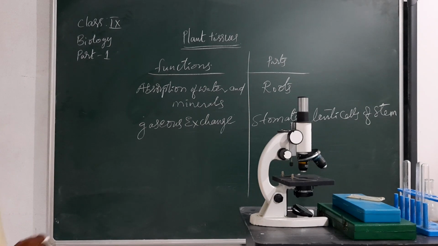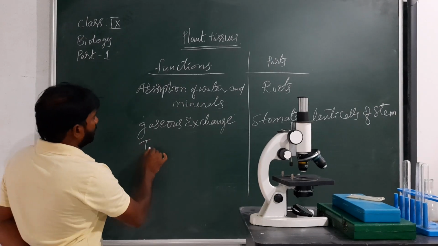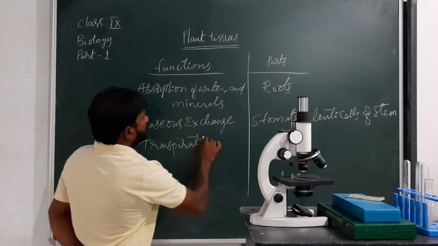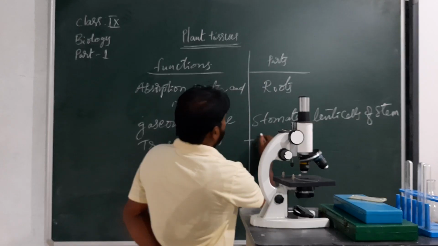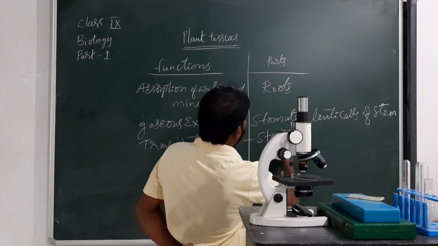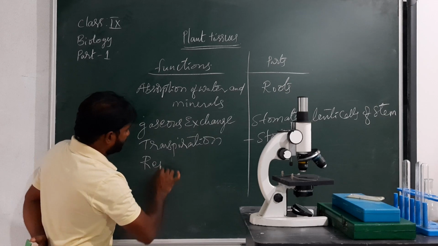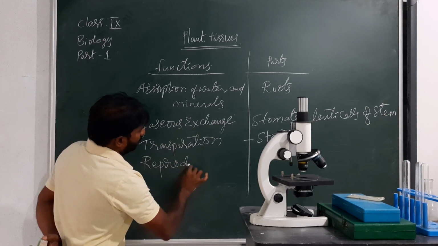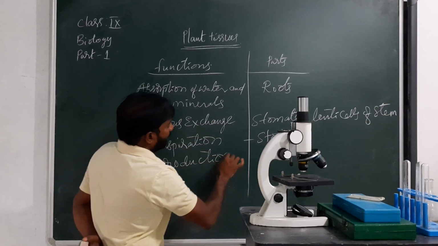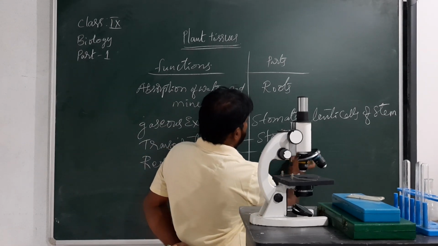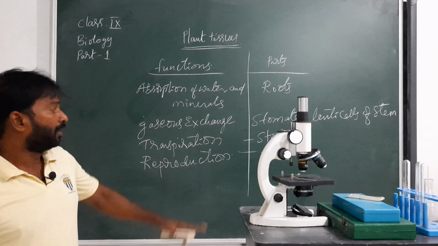Next, transpiration. The transpiration process takes place by the stomata. Like that, reproduction takes place by the flower.